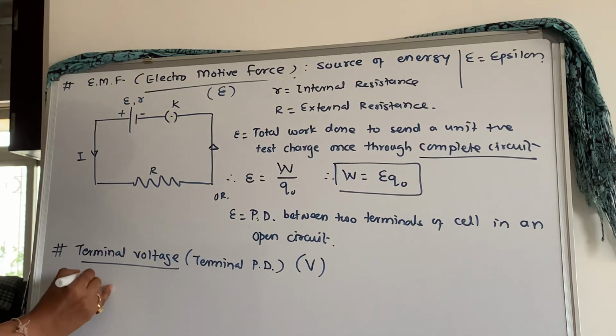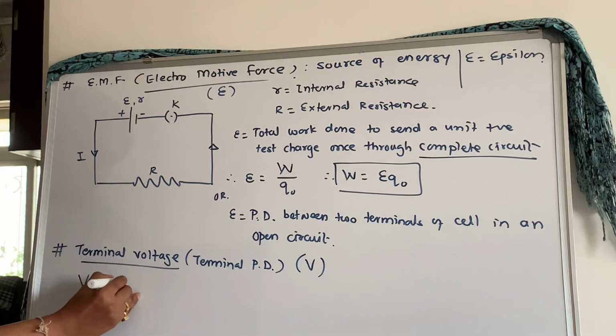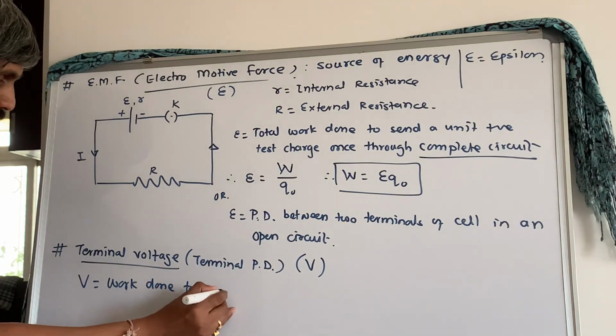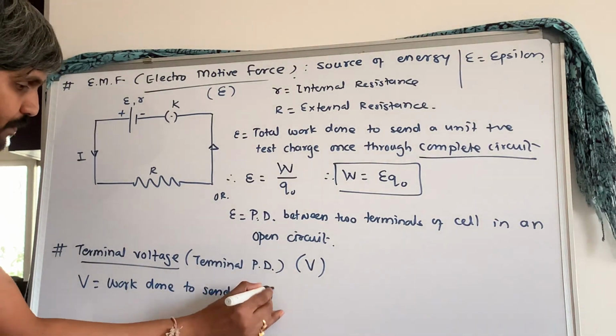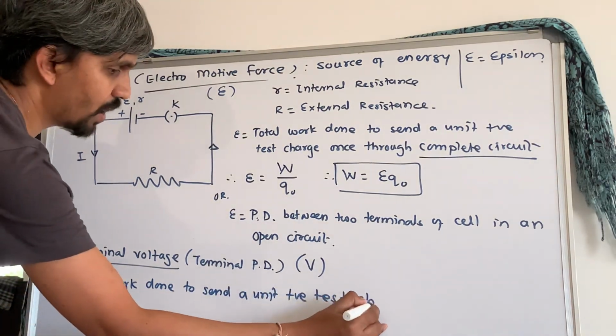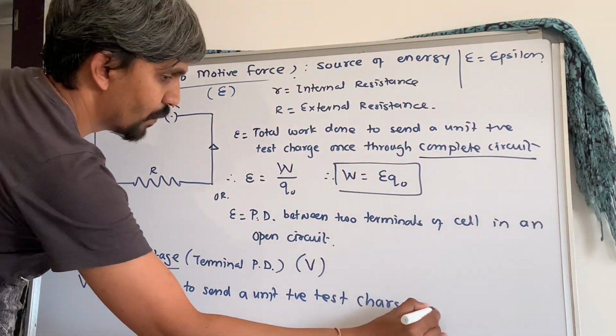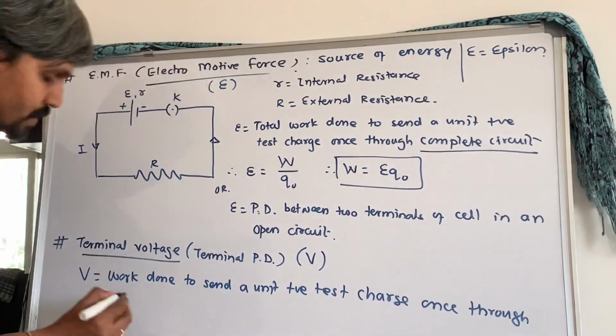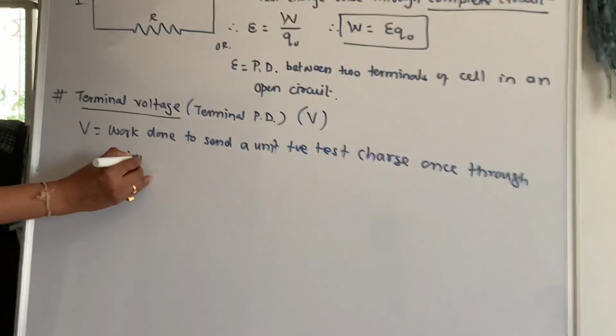The terminal voltage V is the work done to send a unit positive test charge once through the external circuit.